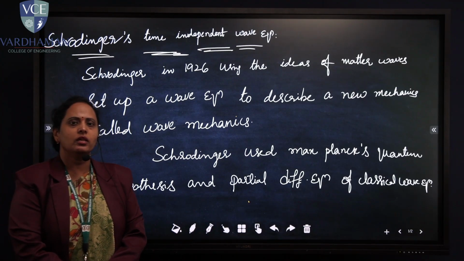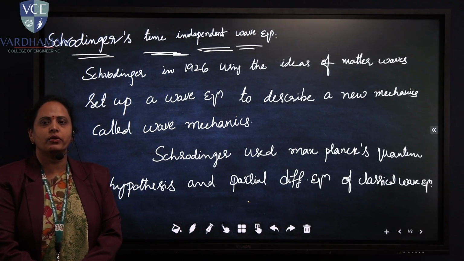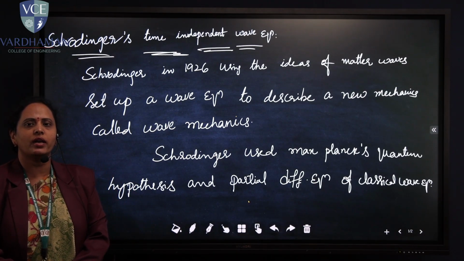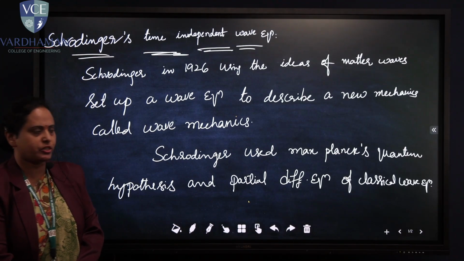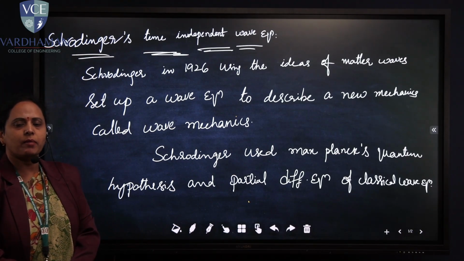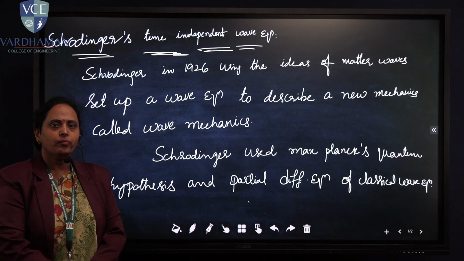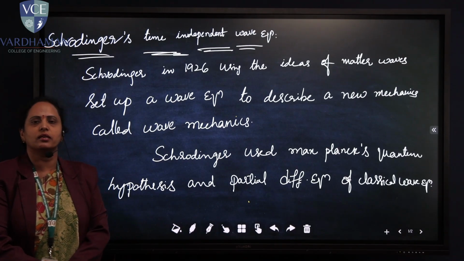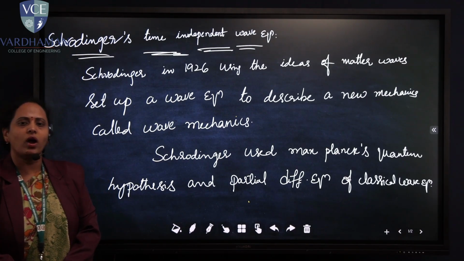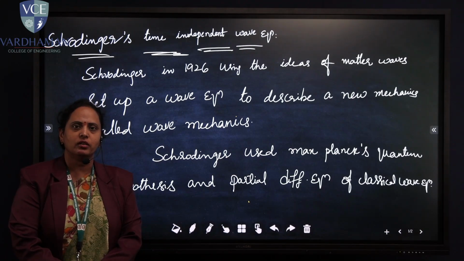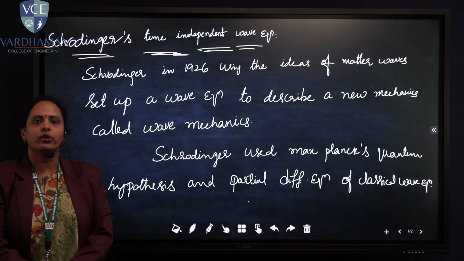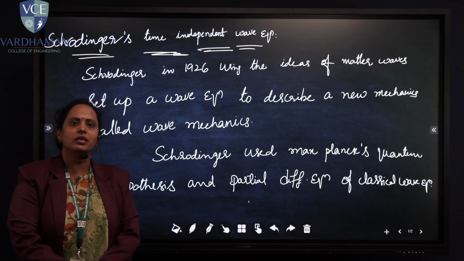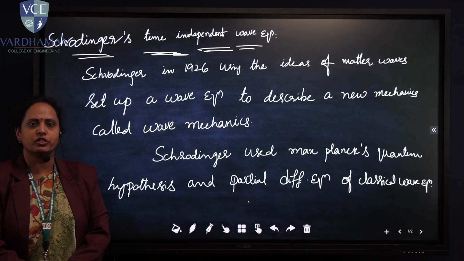Everyone. So in this series of lectures, today we are going to discuss Schrodinger's one-dimensional time-independent wave equation. What exactly does the time-independent wave equation imply? As we have discussed in the last section, what is the significance of the wave function, and how a particle moving in a potential box is described with the wave function psi.